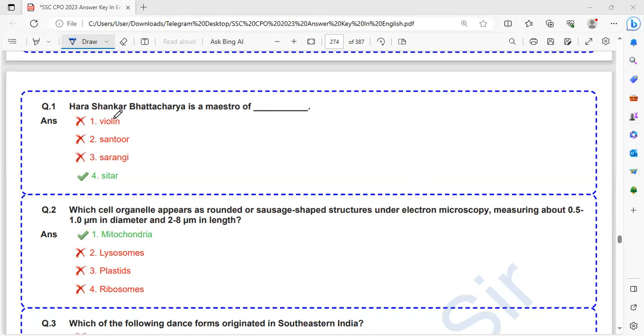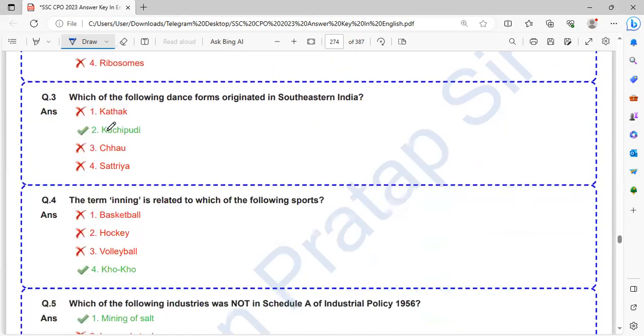First question. Which cell organelle appears as rounded or sausage-shaped structures under electron microscopy, measuring about 0.5 to 1 micrometer in diameter and 2 to 8 micrometer in length? They are telling sausage-shaped. So, that is mitochondria. Next question.